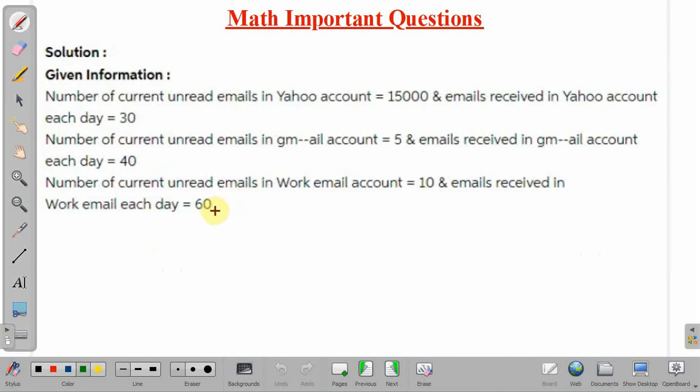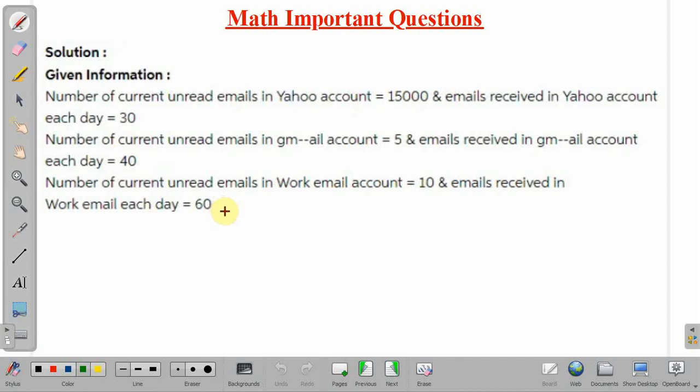See, what is the given information? The current number of unread emails is given as 15,000 in her Yahoo account, and the rate of receiving email each day in the Yahoo account is 30 per day. Similarly, the number of unread emails in the Gmail account is 5, and new emails received in the Gmail account per day is 40. The number of unread emails in the work email account is 10, and emails received in work email every day is 60.